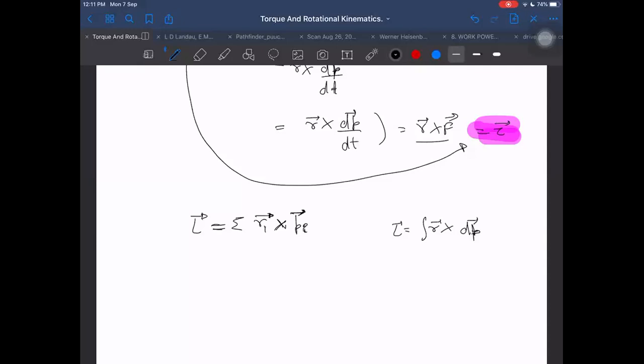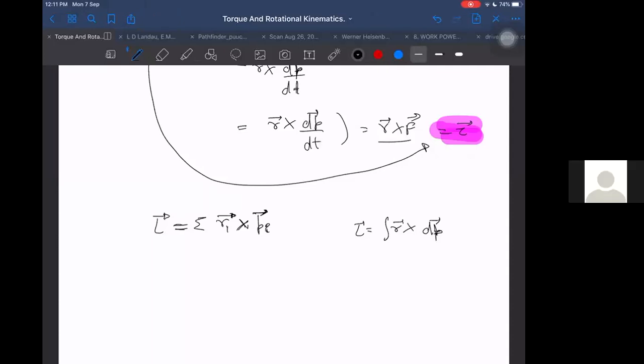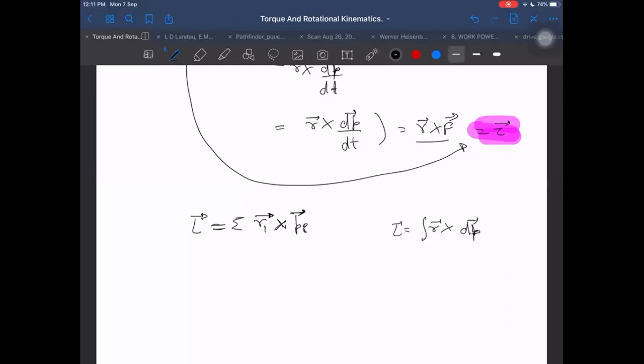What is the net angular momentum? Wait a second, what do I want to find from here? Again, I can do the same thing as we did before. dL by dt, what will it become? Total torque will become equal to sigma Ri cross Fi.